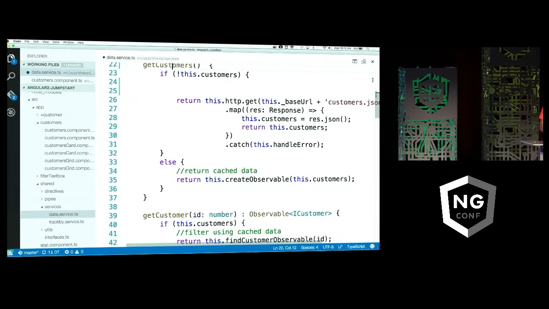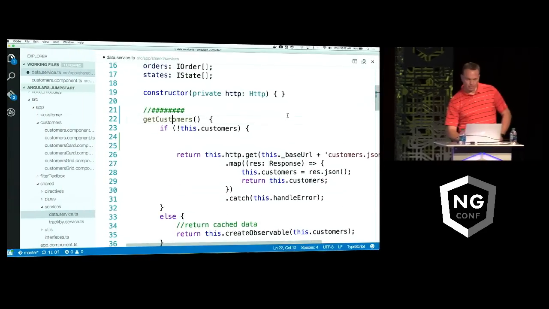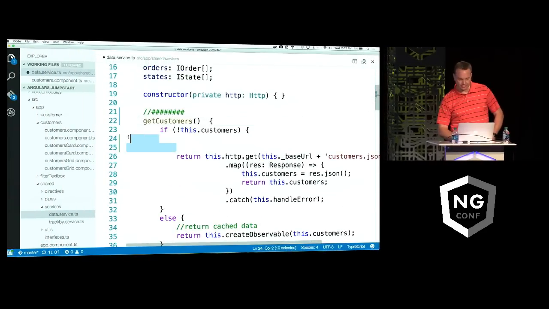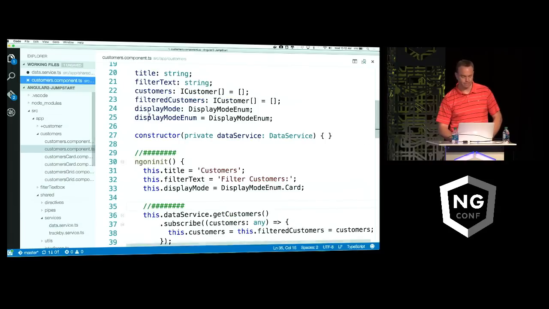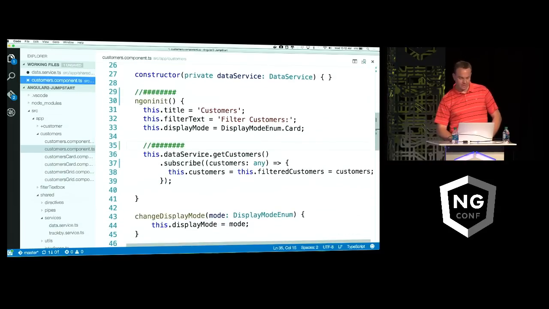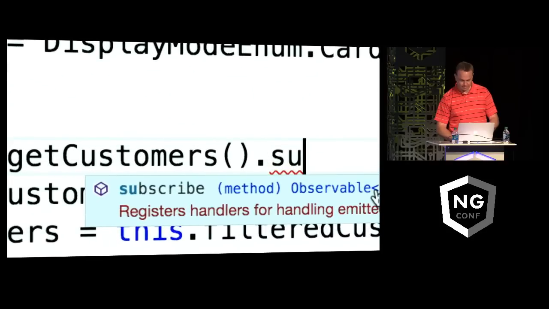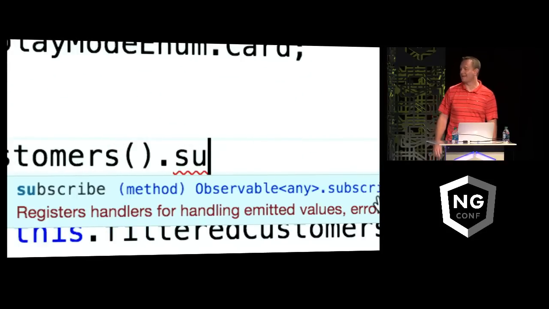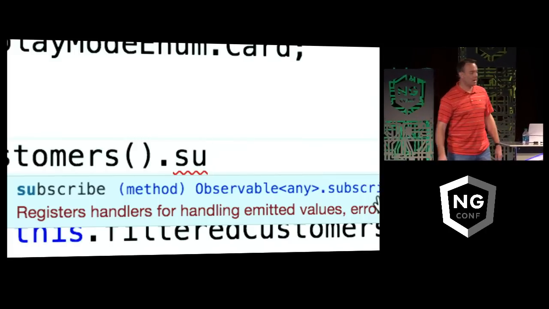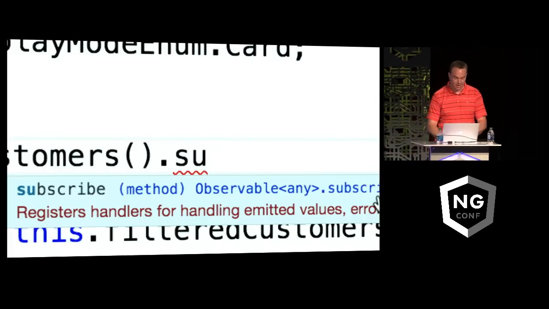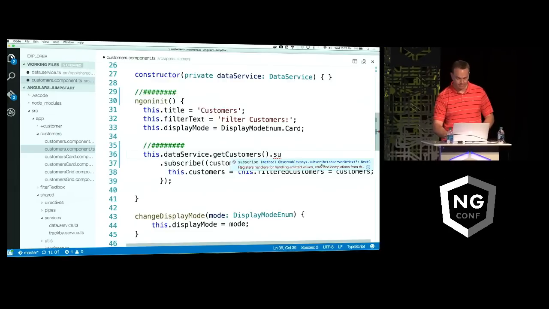Let's look at some others here. Right now, this getCustomers, I showed that a component was referencing it, which is right up here. If I come into this getCustomers and I'm just going to retype subscribe, let me zoom this a little bit. You'll notice I'm getting back an observable of any. Very not helpful at all. I know it's an observable, I can subscribe to it, but that's about all I know there.